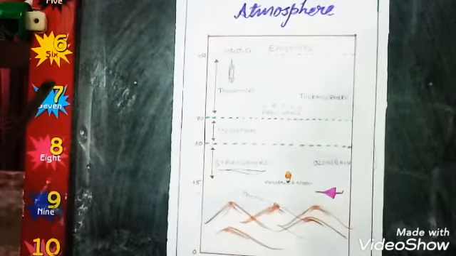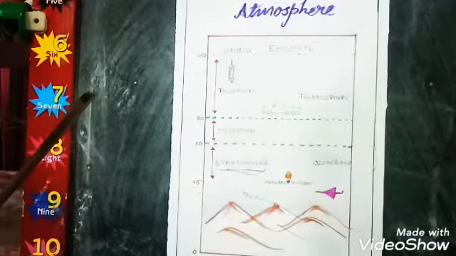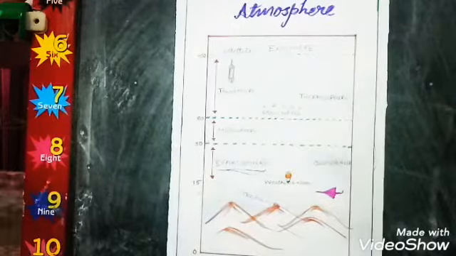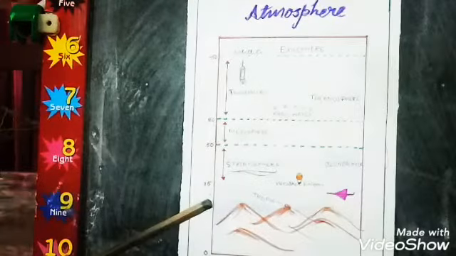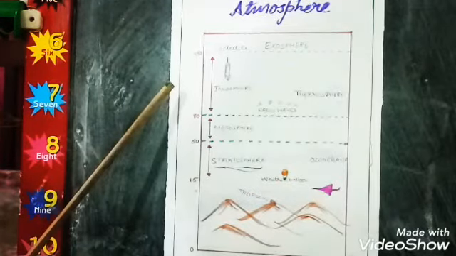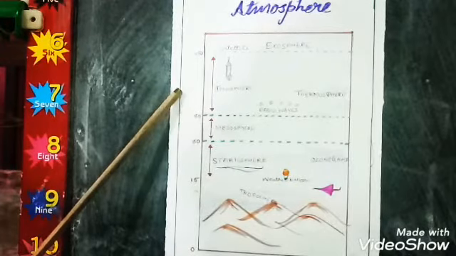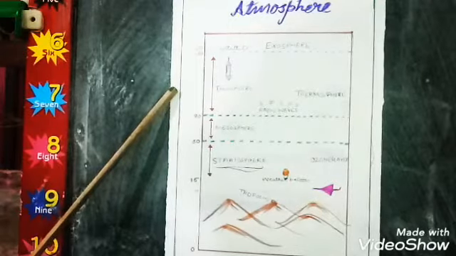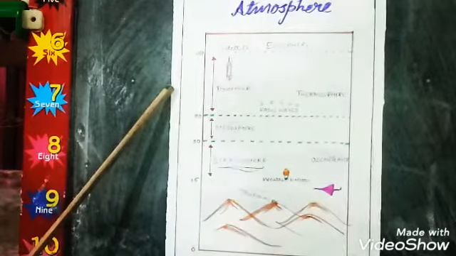Ionization refers to the process by which atoms are changed into ions through removal or addition of electrons, giving them an electrical charge. It reflects low frequency radio waves but absorbs medium and high frequency waves. Thus, this layer is especially important in long distance radio communication.